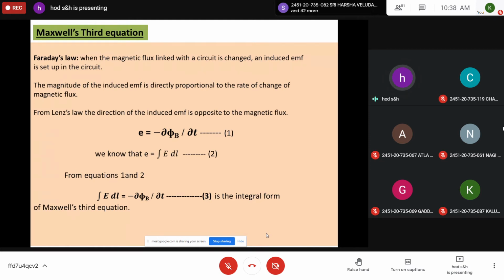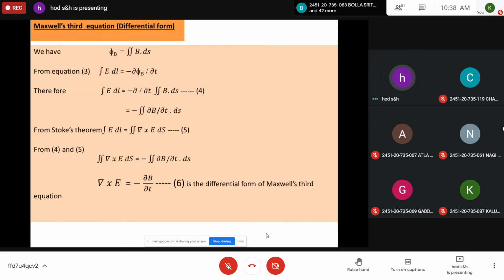Now you should obtain Maxwell's third equation in differential form. We know that the magnetic flux φ_B is equal to the surface integral of B dot dS, or double integration of B dot dS. From equation 3 we have the line integral of E dot dl is equal to minus dφ_B by dt. This is the integral form of Maxwell's third equation.